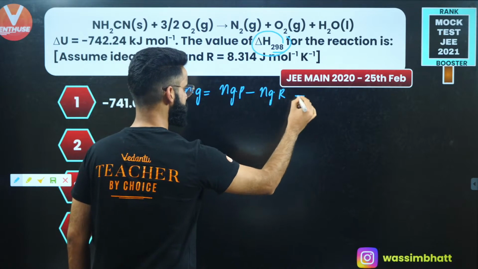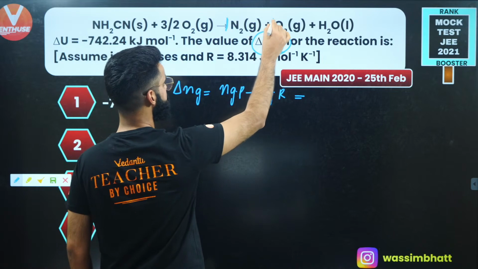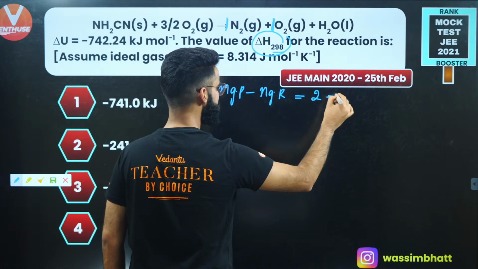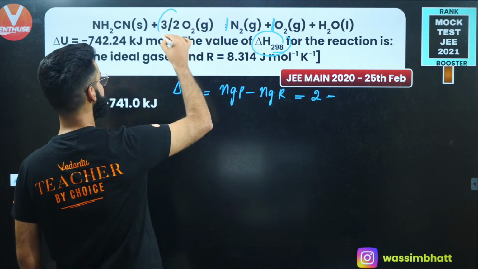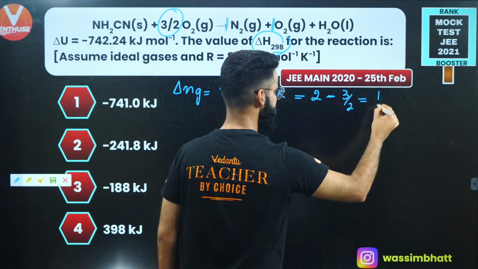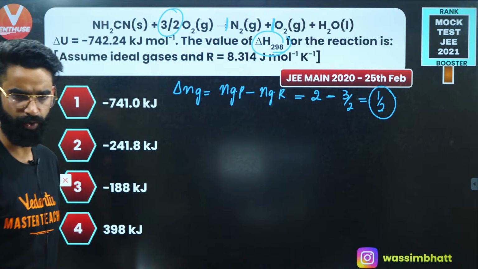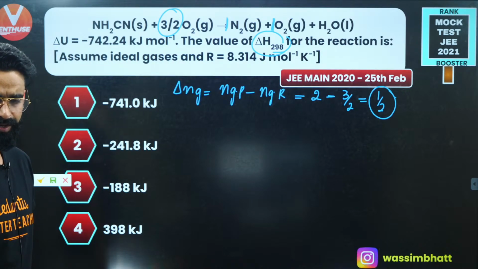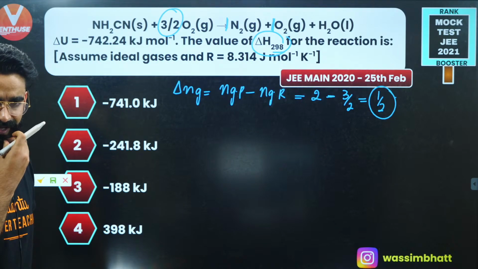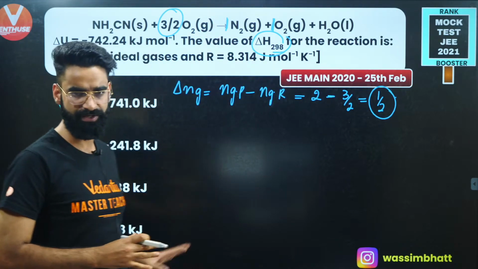How many gaseous products do we have? 1 plus 1, 2. So 2 moles of gaseous products minus 3 by 2 moles of gaseous reactants. So 2 minus 3 by 2 simply comes out to be 1 by 2. Delta Ng for the reaction is 1 by 2.